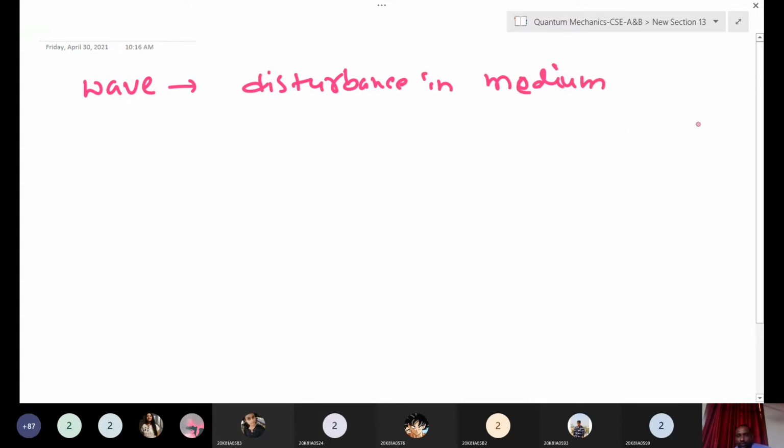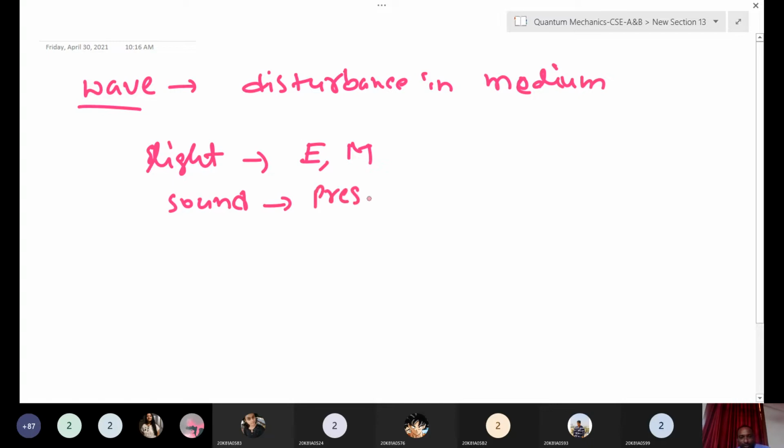Suppose if you throw one stone in water, you will see some waves. Here also wave means the same. But generally we know, if you take light waves, these are electromagnetic waves, like electric field is there, magnetic field is there. If you take sound waves, they will have some pressure variations. Like that. But what do matter waves have? We don't know what the wave equation for matter waves is.